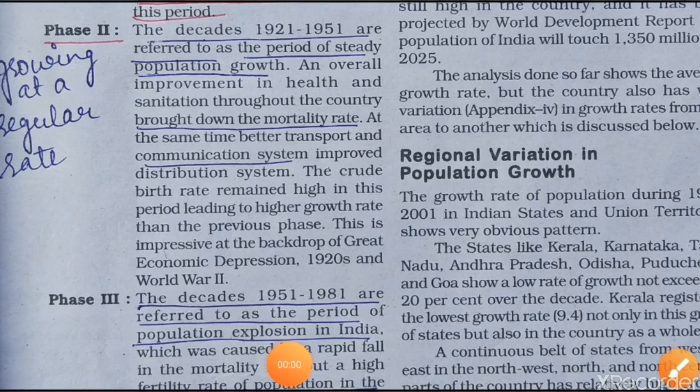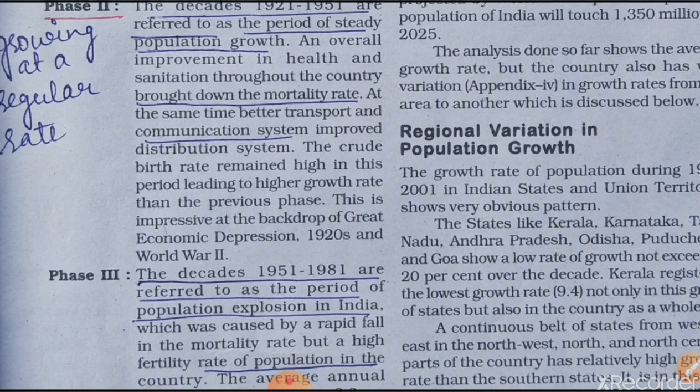This was impressive against the backdrop of the great economic depression. So phase 2 is the time period between 1921 and 1951, referred to as the period of steady population growth, that means growing at a regular rate. In that time, with the improvement in health and sanitation facilities, the mortality rate was brought down, and other factors were the improvement in transport and communication systems. Because of these reasons the population of India increased.